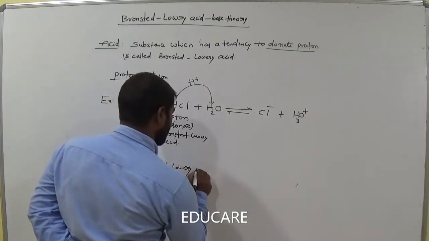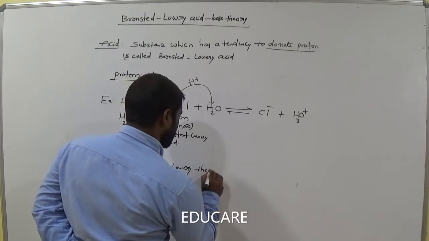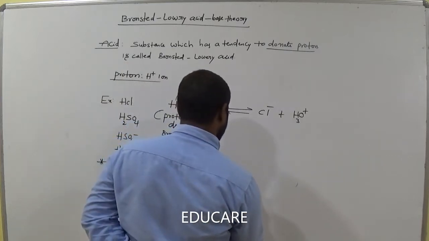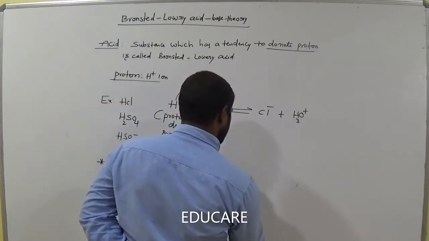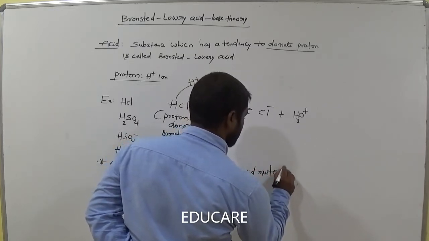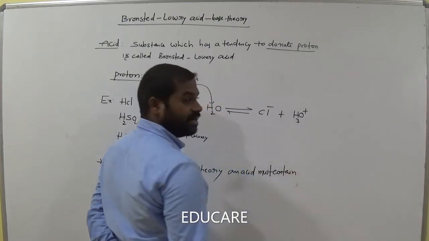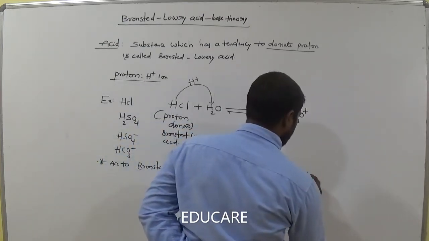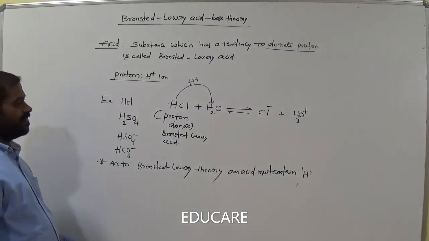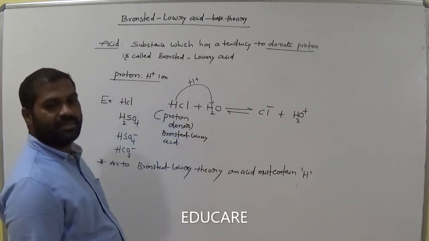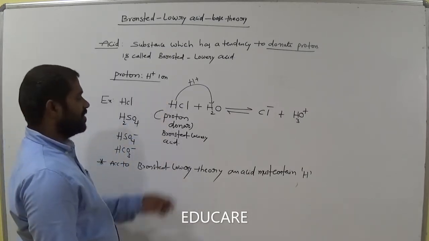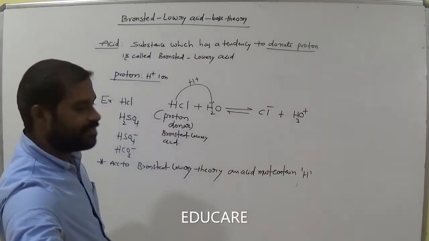According to Bronsted-Lowry theory, an acid must contain hydrogen. Proton means H plus. So it is called a Bronsted acid. Is it clear?